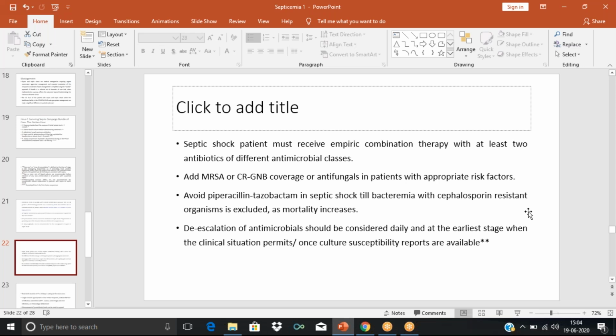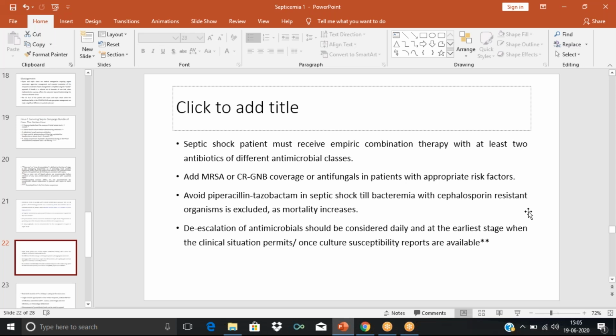If it is not there, then we can go for piperacillin tazobactam. Until we confirm that a cephalosporin-resistant organism is not there, we should not give piperacillin tazobactam. So piperacillin tazobactam is not indicated when there is a cephalosporin-resistant organism.